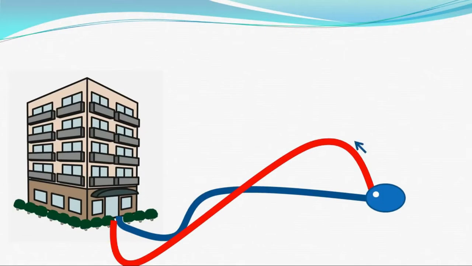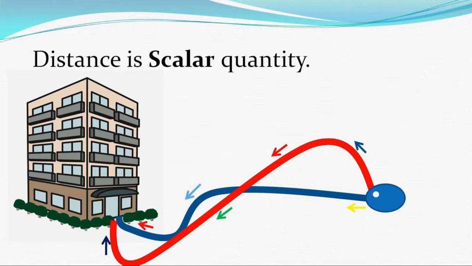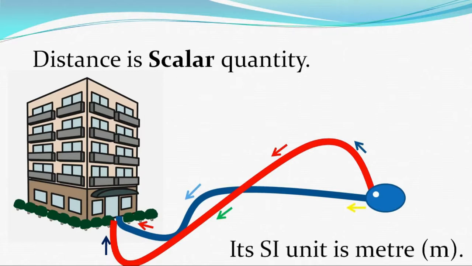When we choose any path, we change the direction of motion many times, as along the red path, and the same along the blue path. So distance has no direction. We can say that distance is a scalar quantity. Since distance is the length of the path, its SI unit is meter.